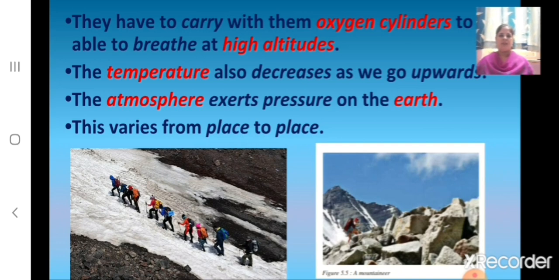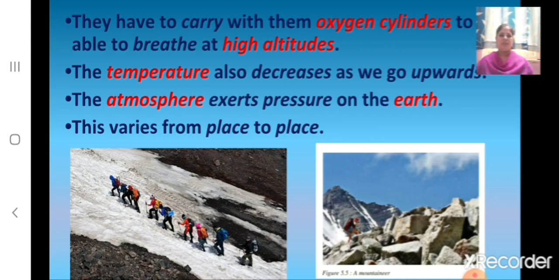And the temperature also decreases as we go upwards. The atmosphere exerts pressure on the earth, and this varies from place to place. This means the density of the atmosphere is not the same, and it is thick near the ground, and it becomes thinner as we go up, and breathing becomes more and more difficult. So the climbers have to carry oxygen cylinders with them so that they are able to breathe at high altitudes.